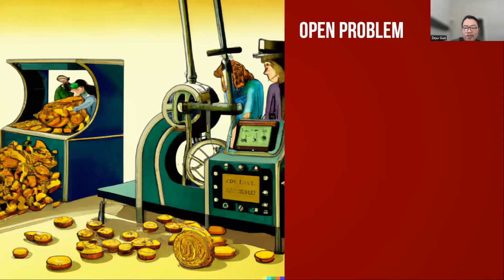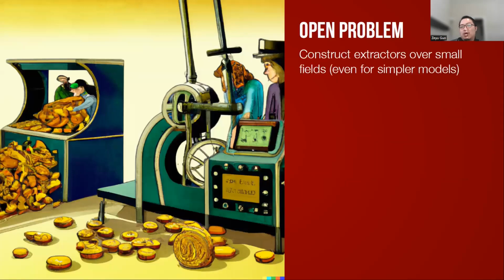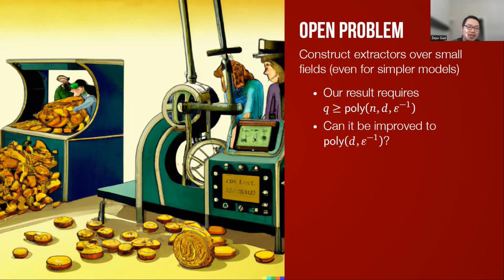Here I'll only give you one open problem. Can we reduce the field size? We already obtained the extractor that could extract most of the min-entropy. However, our field size is large, so it would be very interesting to reduce the field size. In particular, our result holds when q is at least polynomial in n, d and epsilon inverse. Can we get rid of the dependence of the field size on the parameter n?